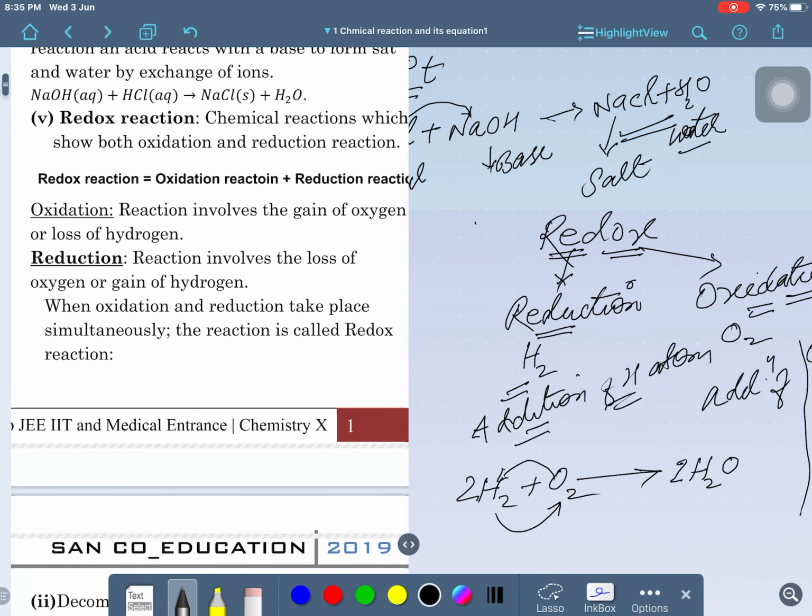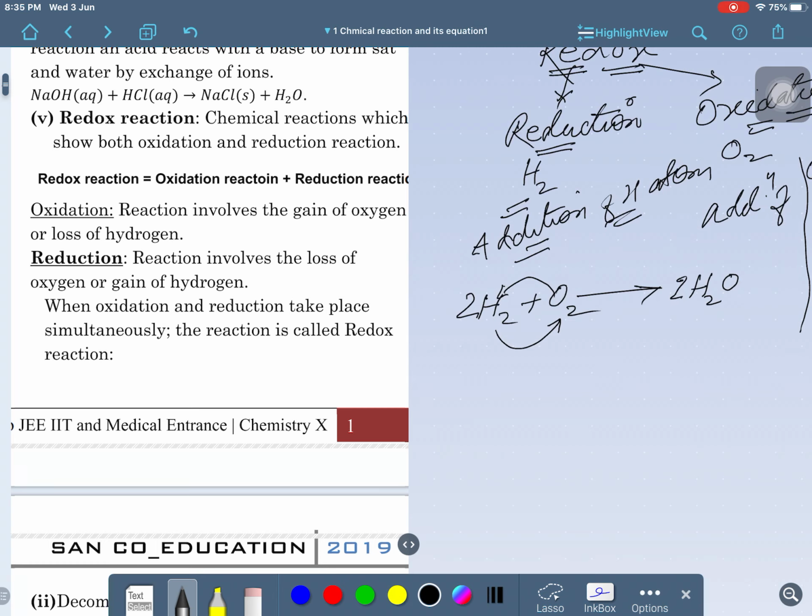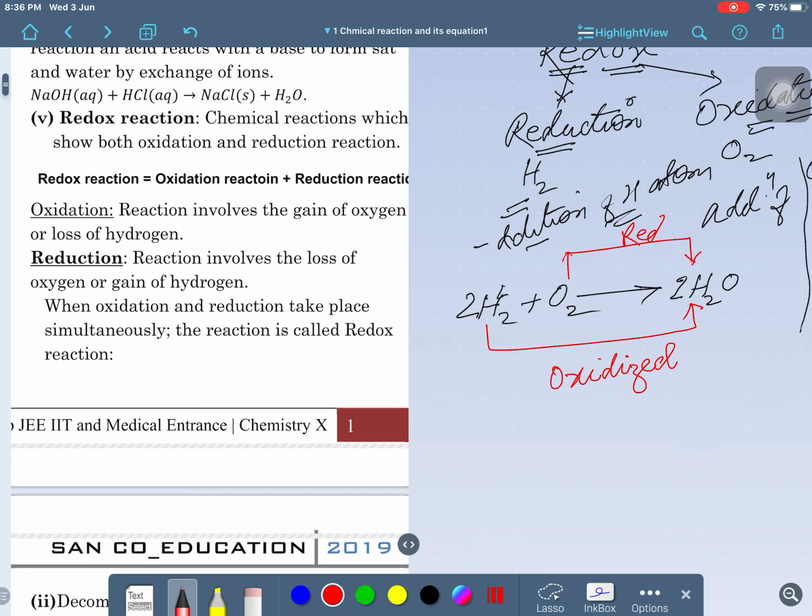It is very simple to understand this. Look at this: hydrogen, is it reduced or oxidized, since it is getting oxygen? It is oxidized, not reduced. So, hydrogen is oxidized into water, and O2 is reduced. Is that clear? This is the method of writing oxidation and reduction.